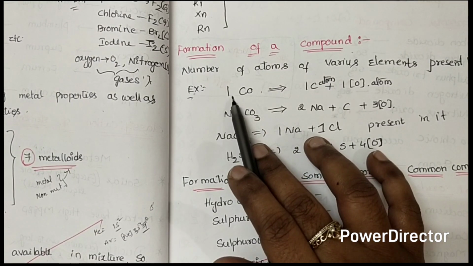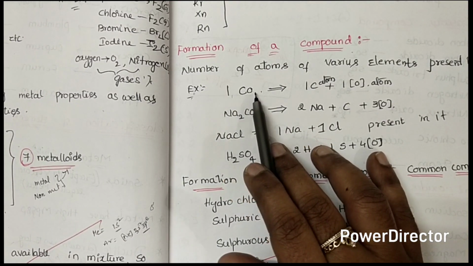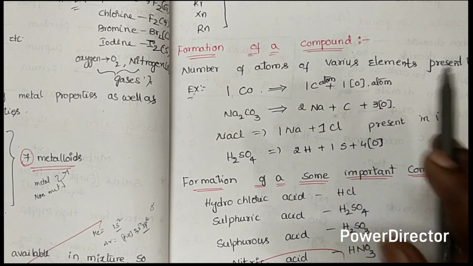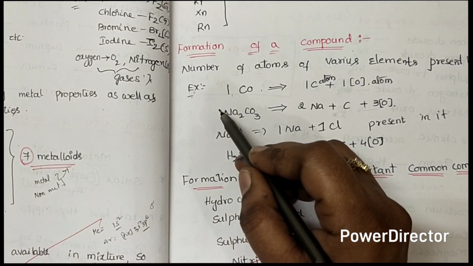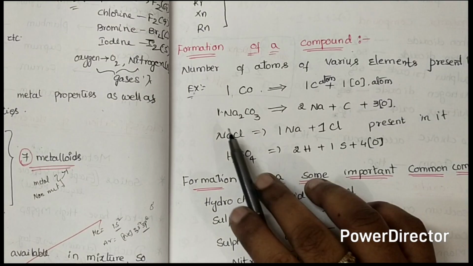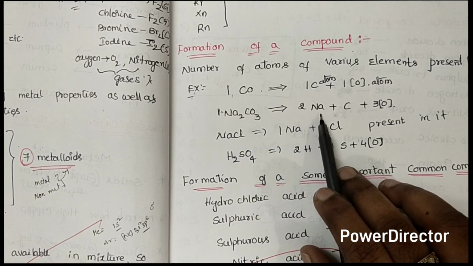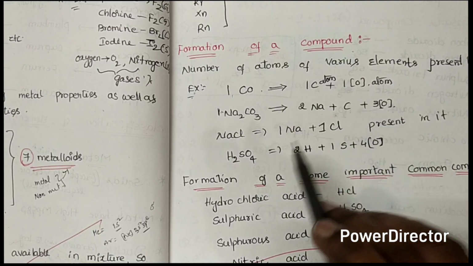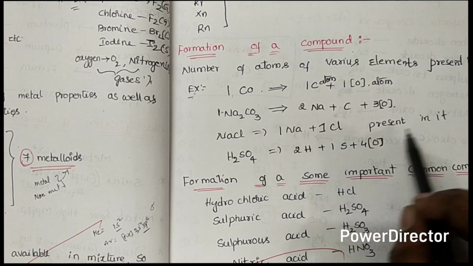So 1 molecule of CO contains 1 carbon atom and 1 oxygen atom. In Na2CO3, where there is no number written, we take it as one. One molecule of Na2CO3 contains two sodium atoms, one carbon atom, and three oxygen atoms. And NaCl has one sodium atom and one chlorine atom present in it.